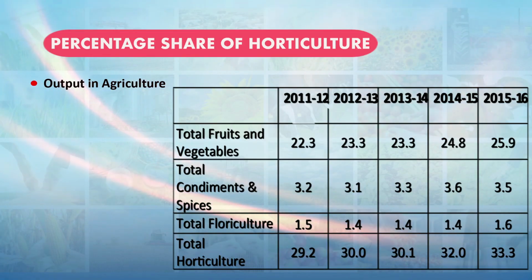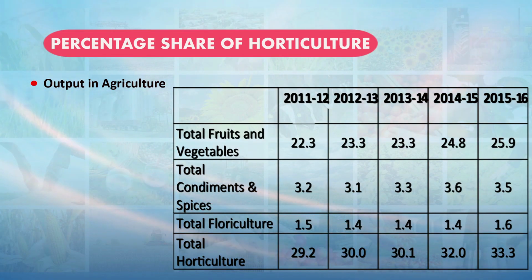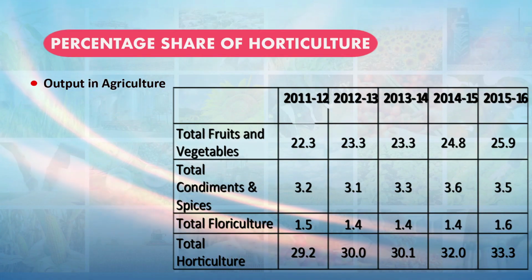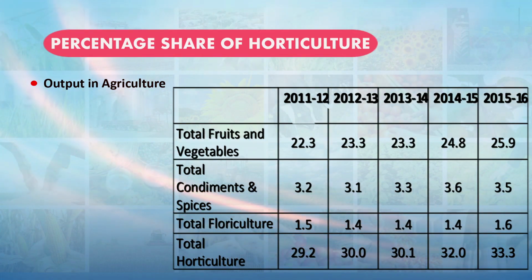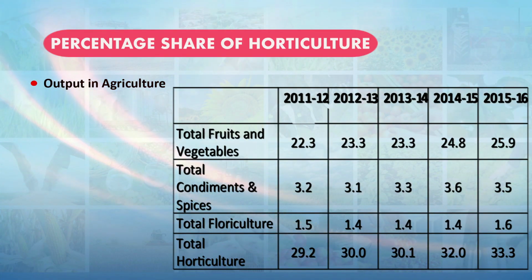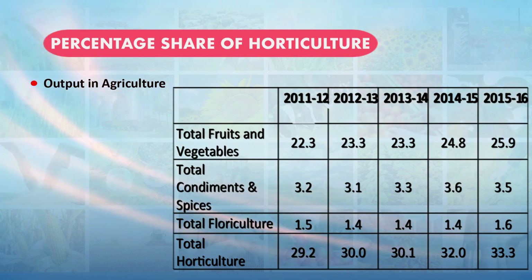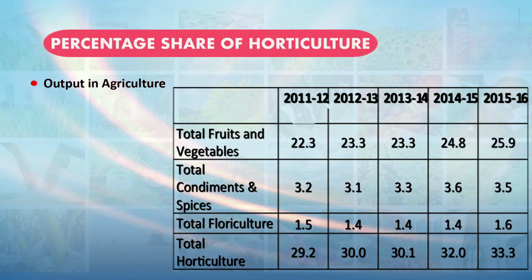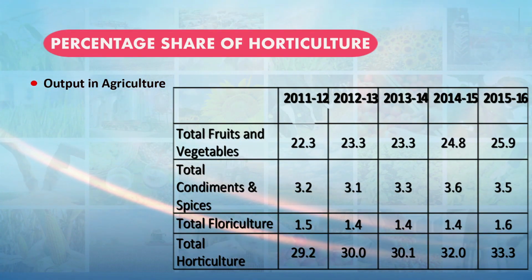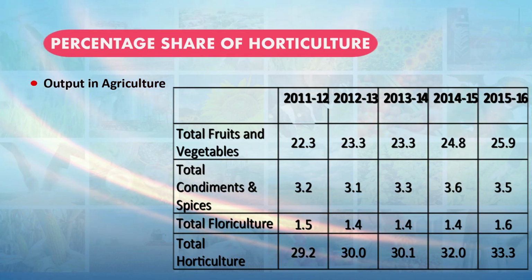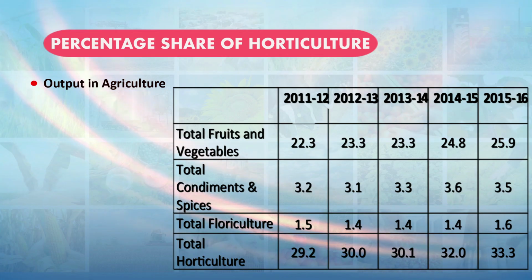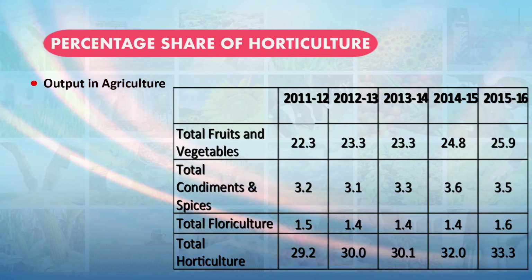Now in this slide you can see the percentage share of horticultural output in the agriculture sector. Over the period of time you will see the share of the horticulture sector is increasing. The total fruits and vegetable share was 22.3% in the year 2011-12, which has increased to 55.9% in 2015-16. The floriculture contribution has increased from 1.5% in 2011-12 to 1.6% in 2015-16.